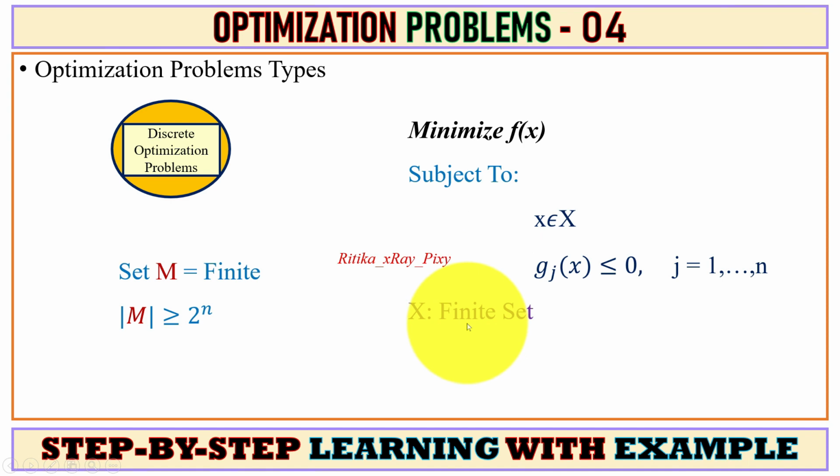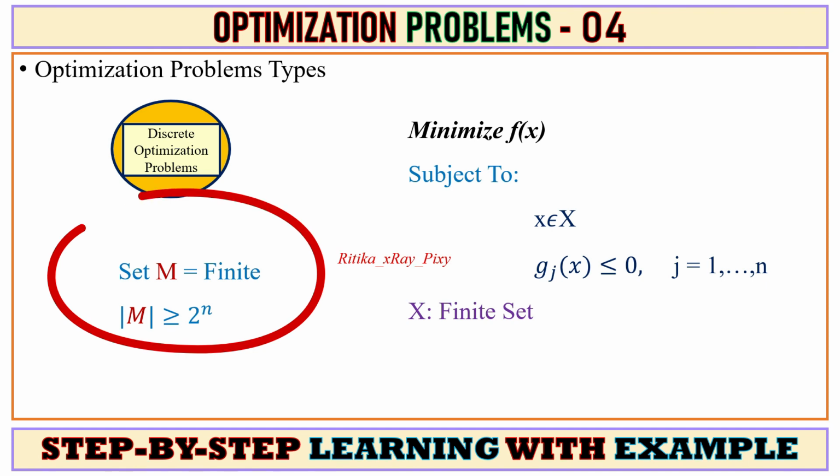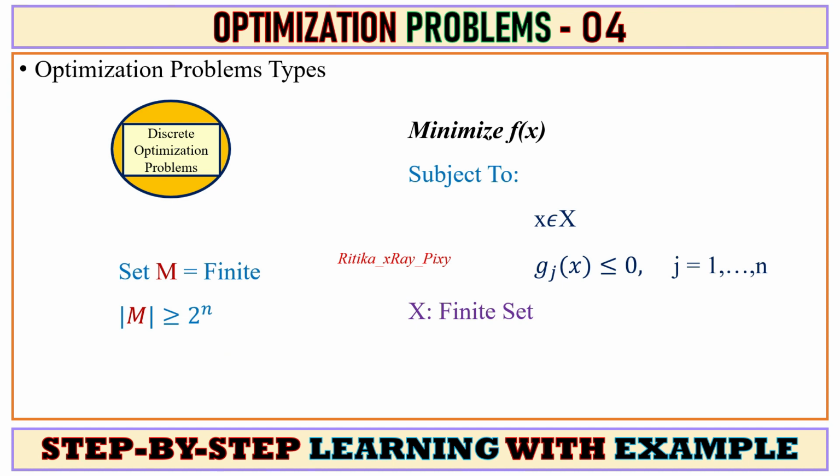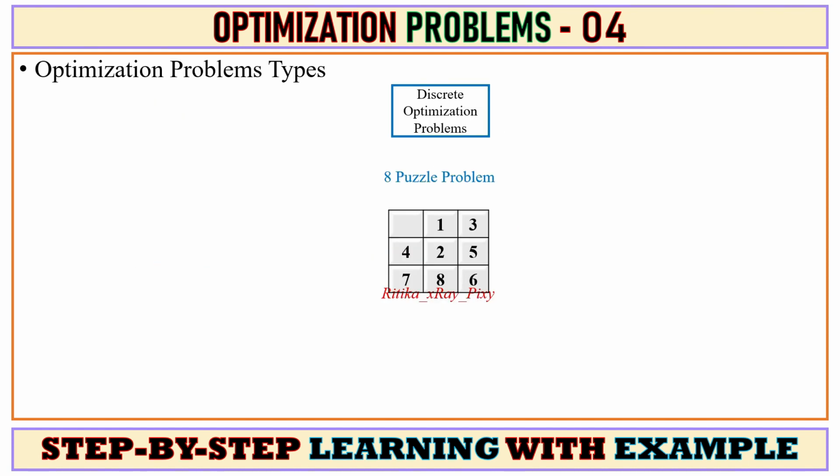Here x is a finite set, so it is largely sufficient to examine every feasible solution. In discrete optimization problems, we have a finite set and we need to choose the best solution from the finite number of solutions. In discrete optimization problems, variables are restricted to 1 or 0.